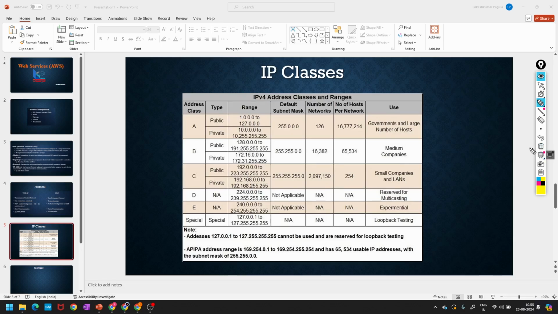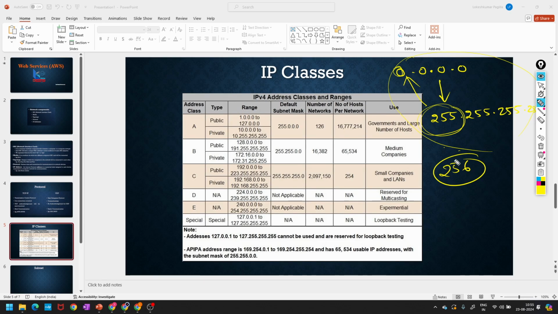And first, what is the first IP address? The first IP address is 0.0.0.0. What is the last IP address? You know this, Yashwant? 255.255.255.255, right? So these many IPs only we have. This is the 0th value and this is the 255th value, so 255 plus 1, a total of 256 values in the range.